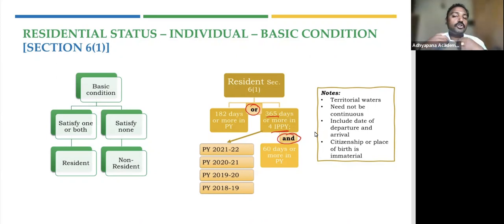And last thing is citizenship or the birthplace is immaterial. You can't say that I was not born in India, so I cannot be a resident in India. These are two different concepts. Concepts like getting Aadhaar card or being a citizen of India, having an Indian passport, everything else is different. What we are discussing here is residential status as far as Income Tax Act. We are not talking about anything else. So the citizenship or being born in a particular country is immaterial.